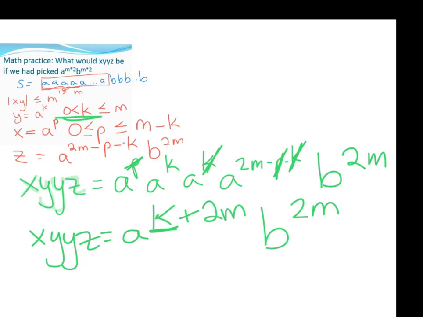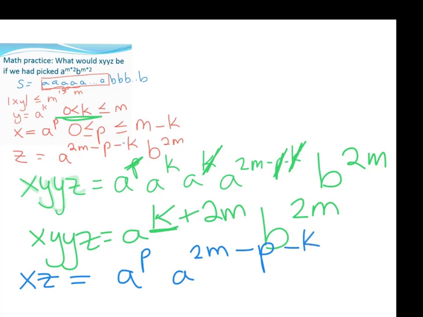Interestingly enough, if we wanted to, we could also compute xz and say, you know what, xz is also not in the language, right? What would xz be? Well, xz is going to be a to the p, followed by z, which is a to the 2m minus p minus k, b to the 2m.